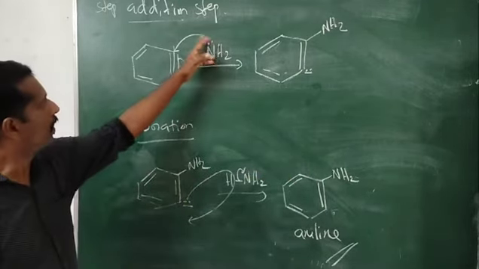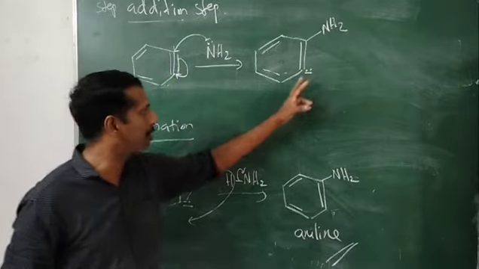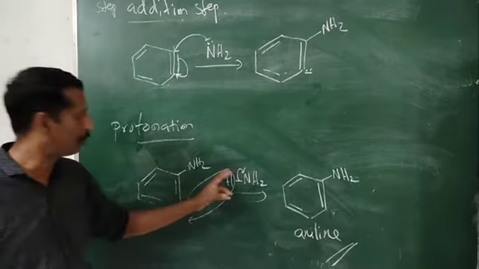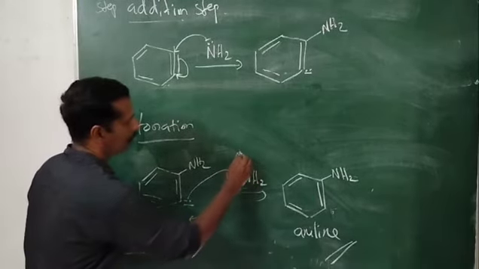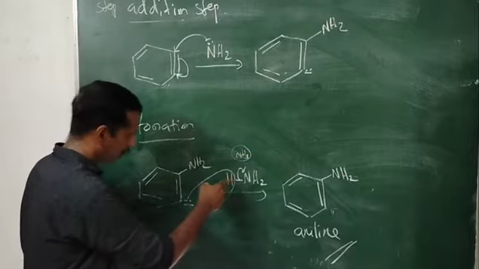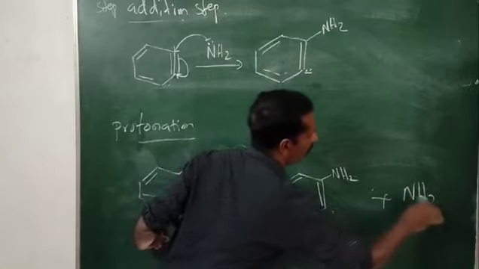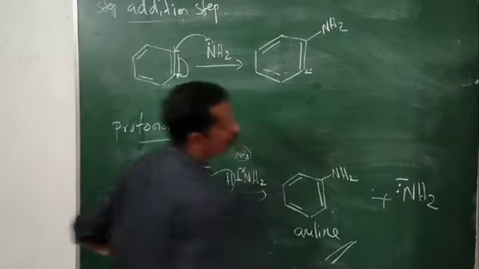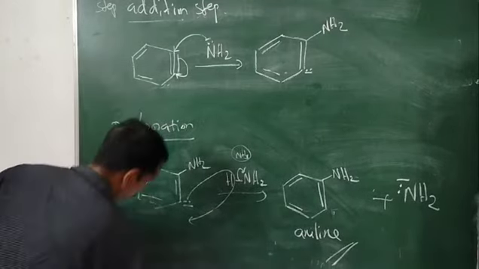NH2 minus is attacking this one. This pair of electrons is moving to here, and here it is a negative charge. That negative charge is removed by the abstraction of a proton from ammonia. What is this one? H-NH2, actually this is ammonia, NH3. So the proton comes here, and we get back our nucleophile NH2 minus. So this is aniline.